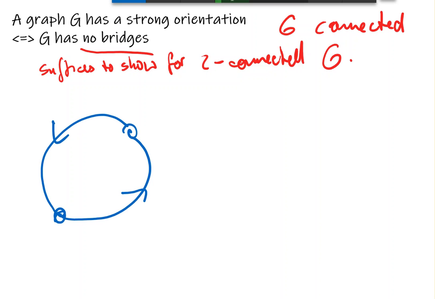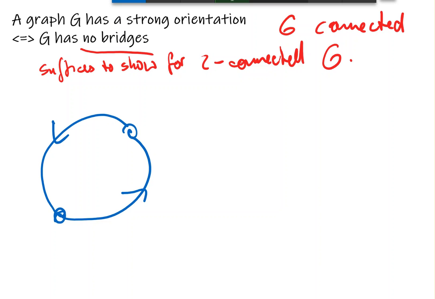And now, obviously there is a closed directed walk containing all the vertices of that cycle. So we have a subgraph spanned by these edges of the cycle that is a strong orientation of that cycle. So now, if this is our whole graph, or this is all the vertices of our graph, we're done, because any extra edges between vertices of that cycle we can direct however we want.